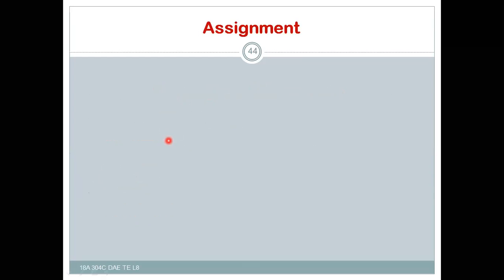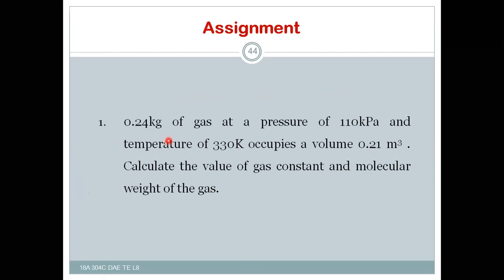So now let us have a small assignment question. This is one problem on gas constant and molecular weight of the gas. Here mass is given for us, pressure is given, volume is given, and temperature is also given. So you can use PV is equal to mRT, then calculate the gas constant, and also RU is equal to M R, with this the molecular weight also you can calculate.